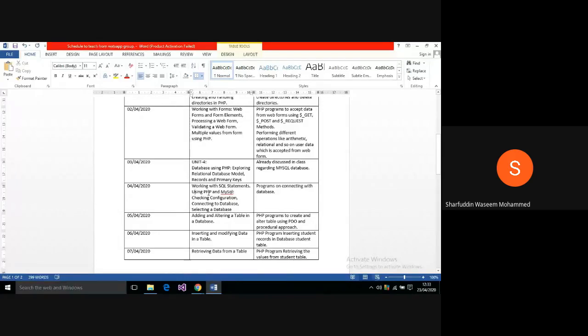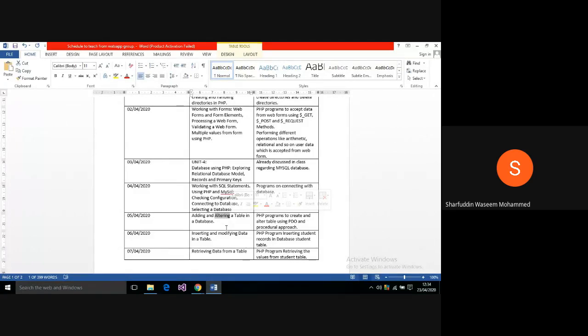Okay, and working with SQL statements. Retrieving the data, and adding and altering a table remained as just one program. I sent you this program showing the query for altering a table. You already know alter table, add column, and you can add some columns to your existing table. That is a query very similar to Oracle. You can make the query and run that particular program.